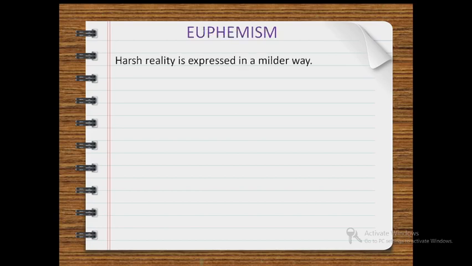Our next figure of speech is euphemism. In this figure of speech, a harsh reality is expressed in a mild way. Let's see an example of this. Don't tell me a fairy tale. Over here, fairy tale means telling a lie.